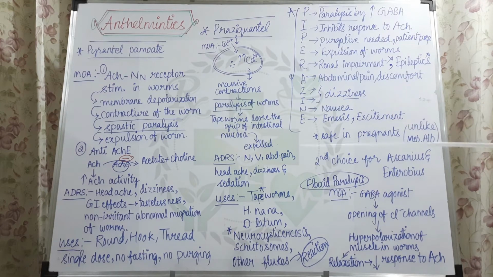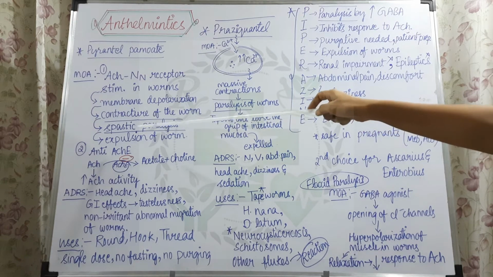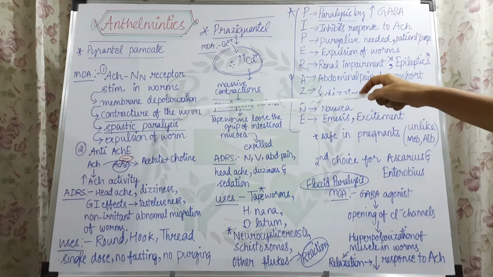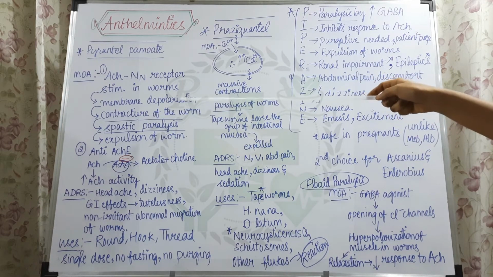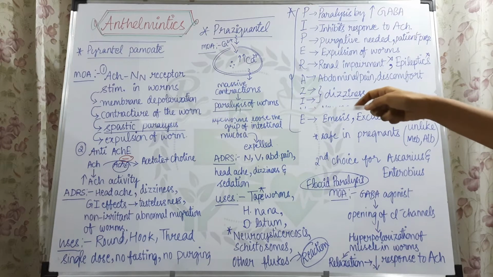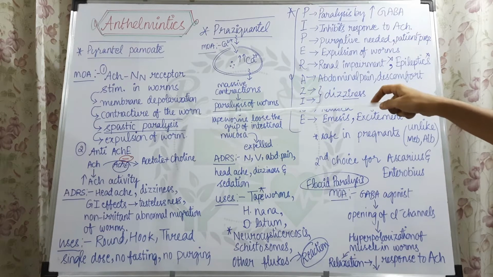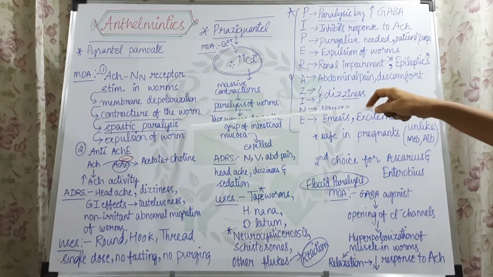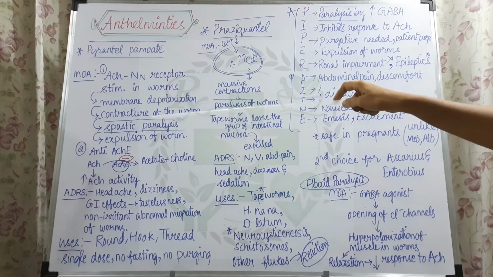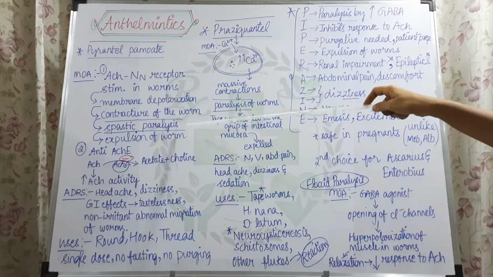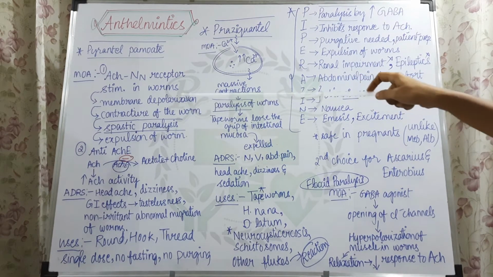What is spastic paralysis and what is flaccid paralysis? Spastic paralysis is nothing but spasms. Whenever there is excess of contraction, meaning absence of relaxation in between the contractions, there will be continuous contraction. Because of these drugs, there is continuous contraction in the worm, and these contractions cause spasm, which is involved in the paralysis. So spastic paralysis comes because of excessive contractions.